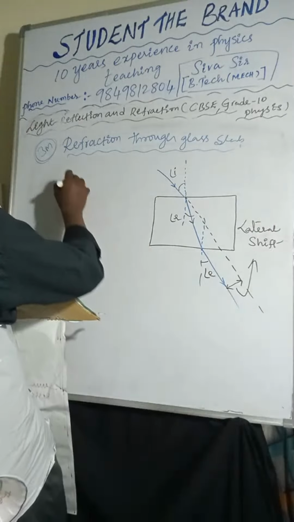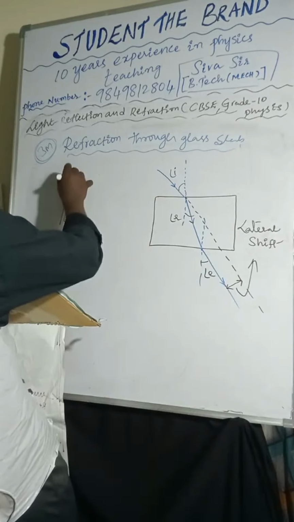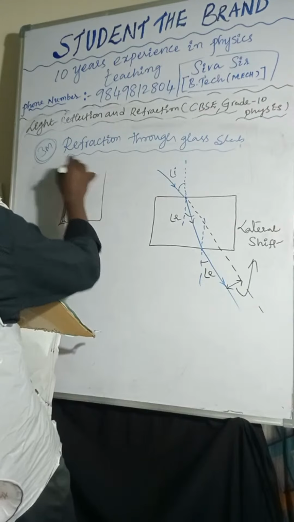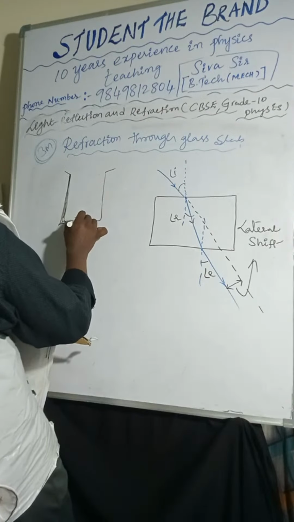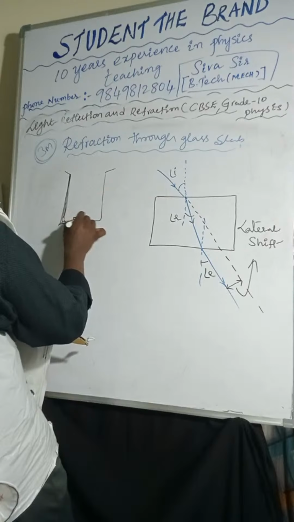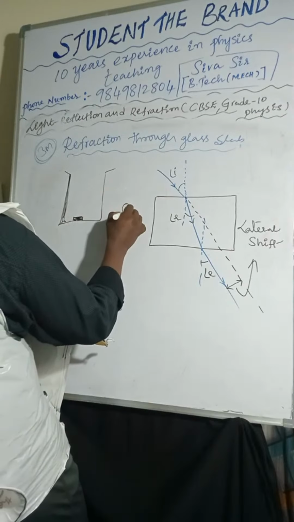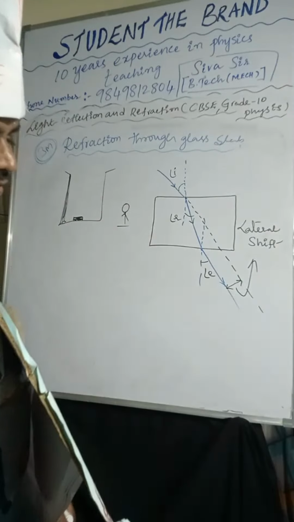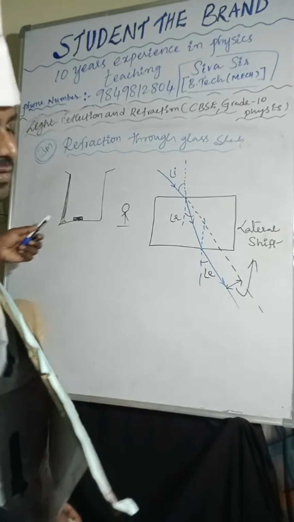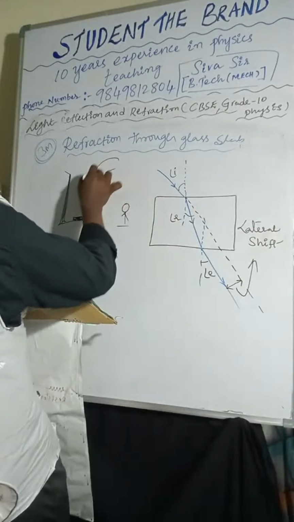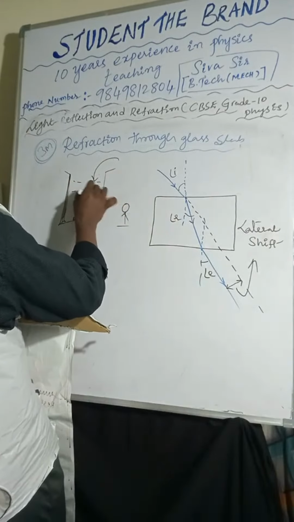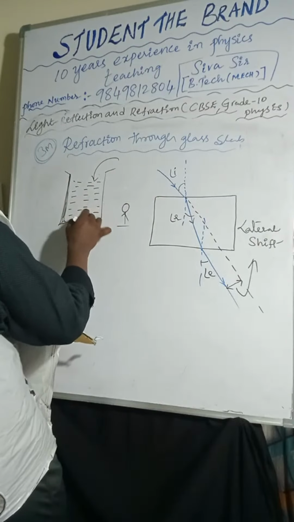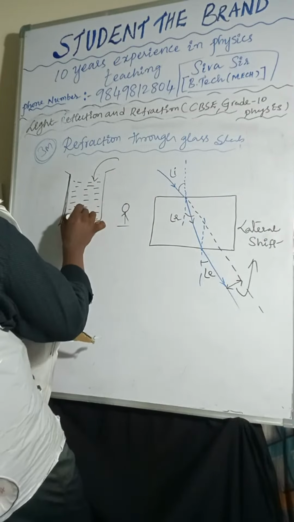If you take a beaker like this and place a coin at the bottom of the beaker, and you are standing here, you can't see the coin. After pouring water, the coin position appears to be raised. The position of the coin appears here.